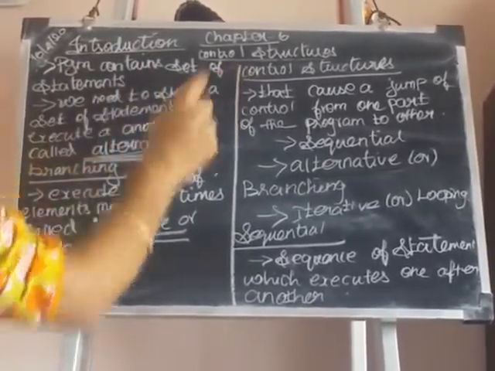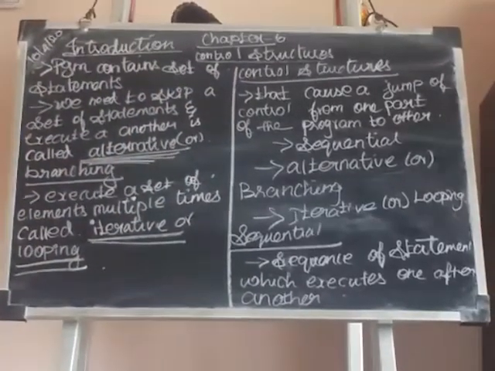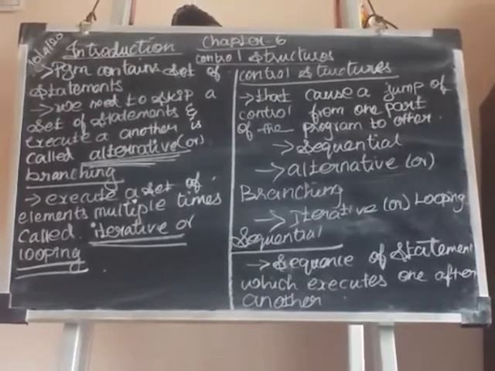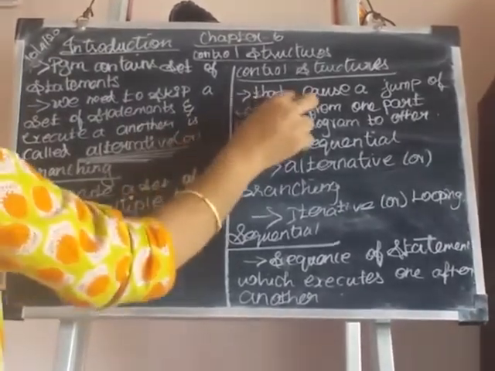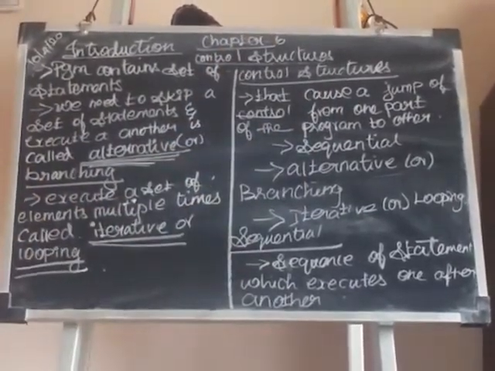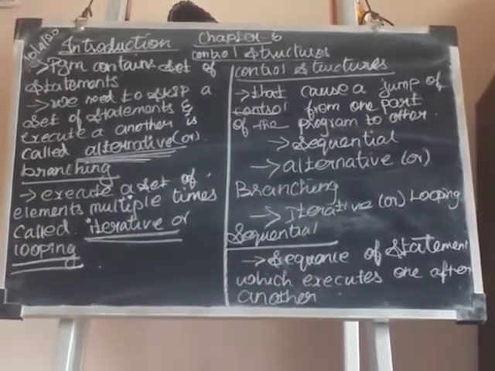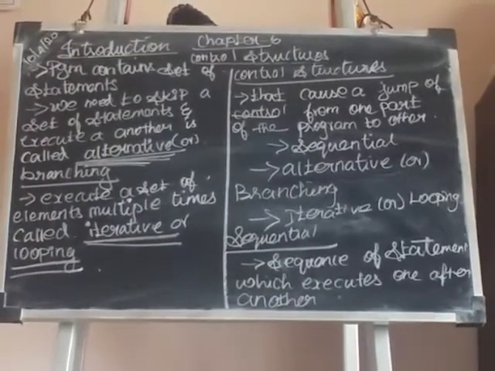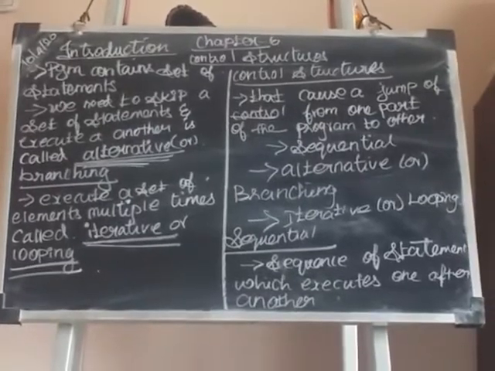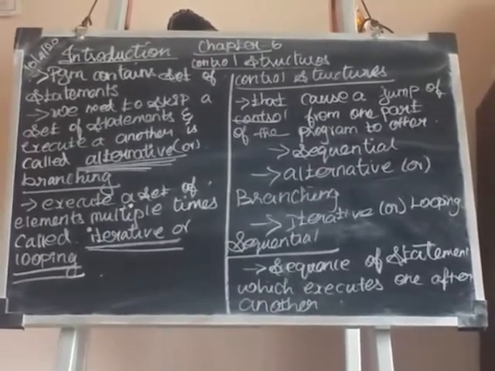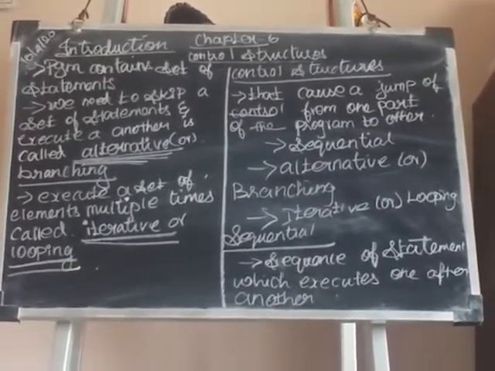Then control structures. A control structure is nothing but a program element that causes a jump of control from one part to another part of the program. That means it will jump from one part to another part. For example, from the if part it will jump to the else part, or from one if part to another if part.